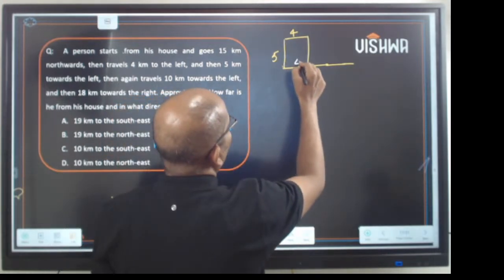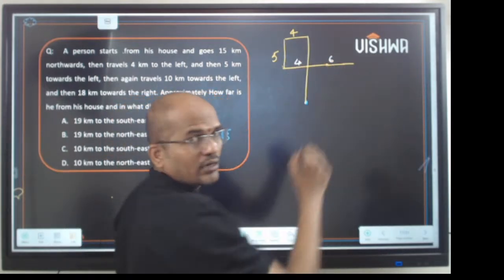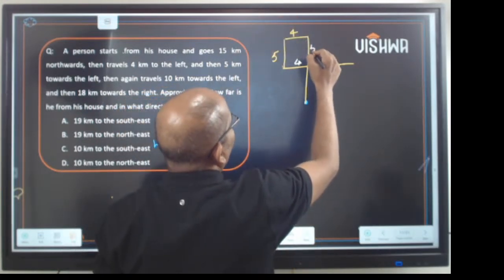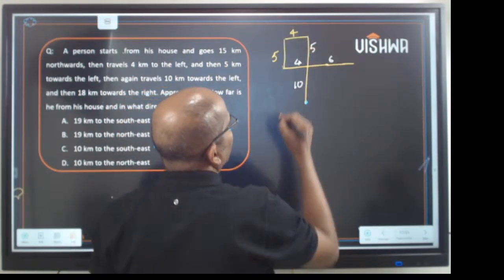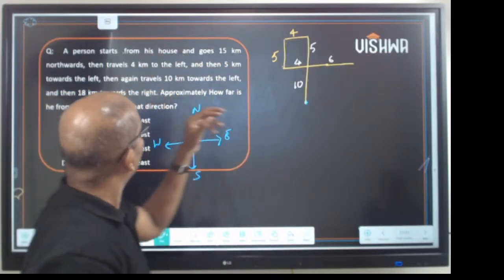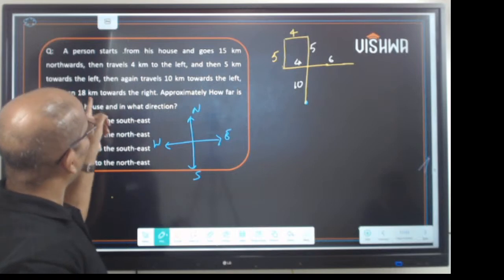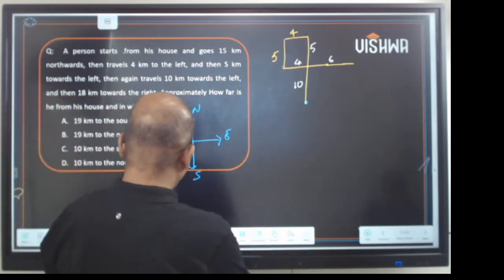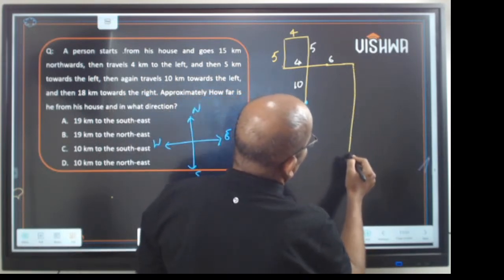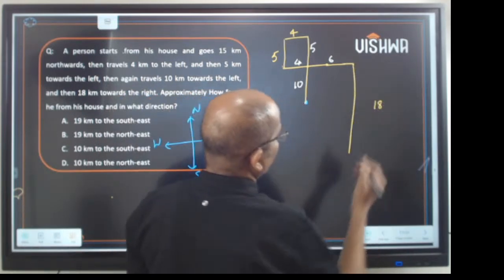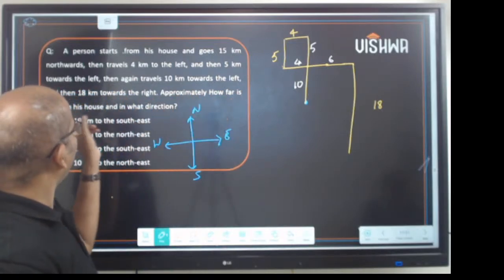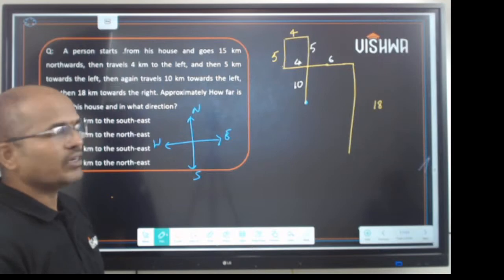Now using common sense, this will be 4, this will be 6, 10. And this is 15, right? So this will be 5 and this will be 10. Now it is in this direction of east. And then 18 km towards the right. So now this person came to the right. Approximately how far is he from his house, and in what direction?